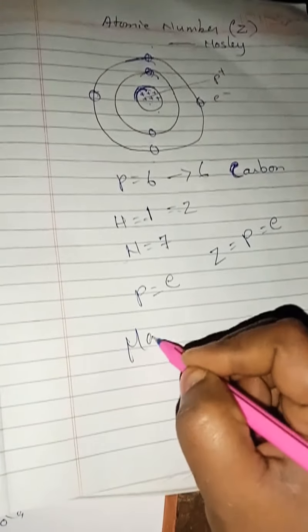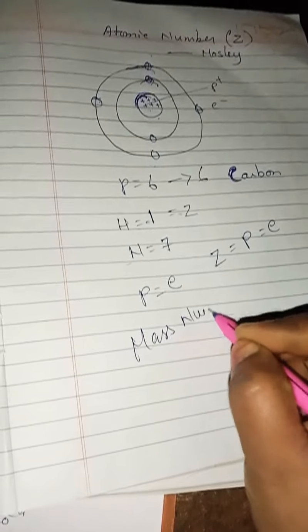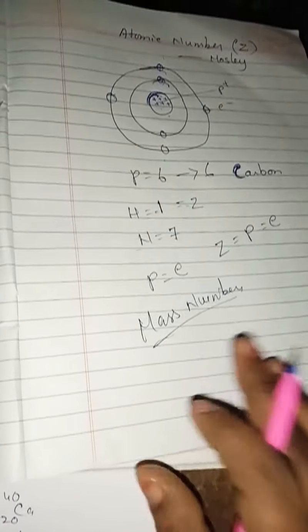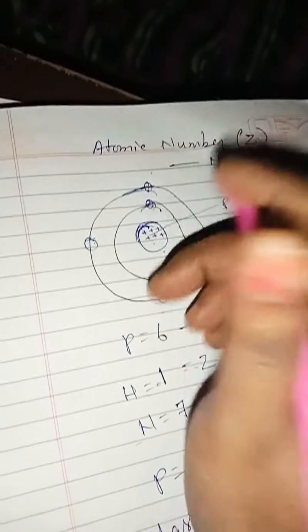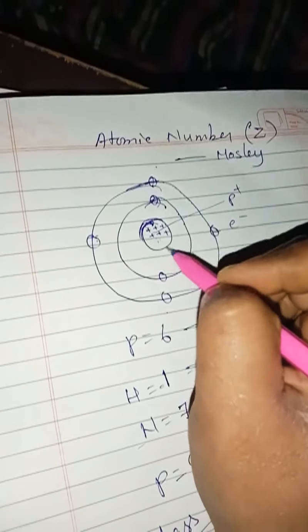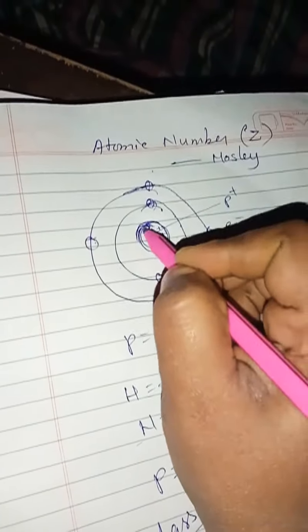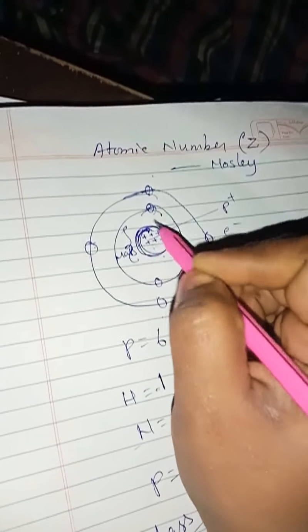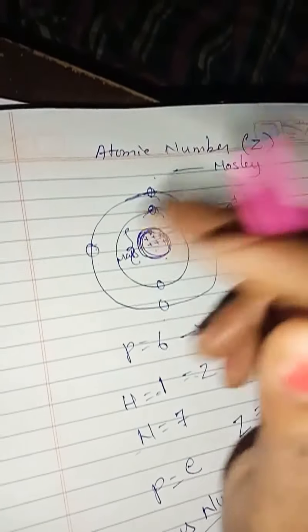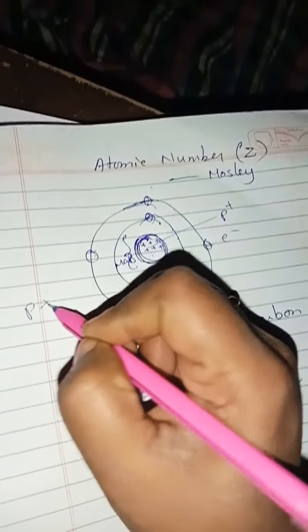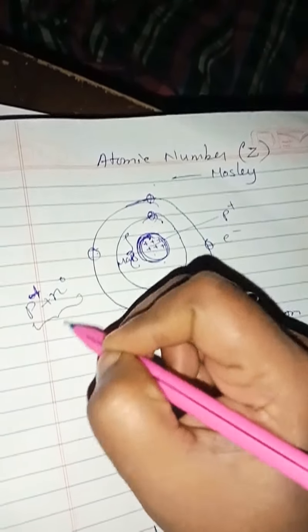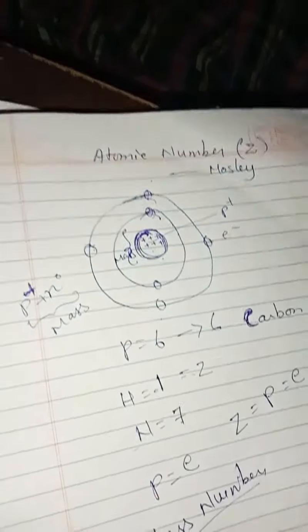Now comes to mass number. So what do you mean by mass number? Where will the mass be present in an atom? In the nucleus, in the center of the atom, the mass will be present. How can you determine mass? As I said before class, the number of protons plus the number of neutrons which are present in a nucleus combinedly is called the mass of an atom.